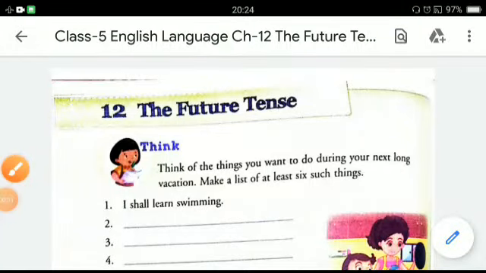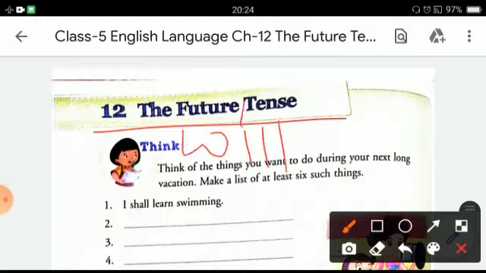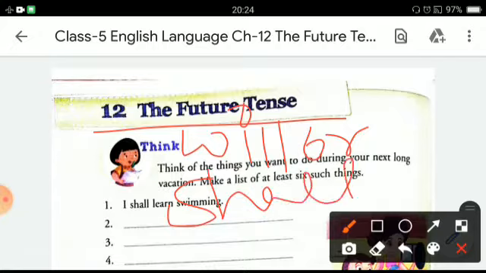Welcome to English language class, and today we will read chapter 12, the future tense. In this chapter, we will learn about simple future tense. In simple future tense, we always use will or shall with the first form of the verb.